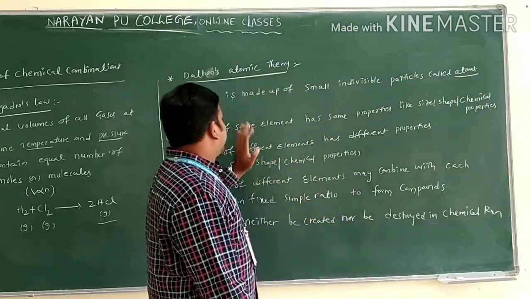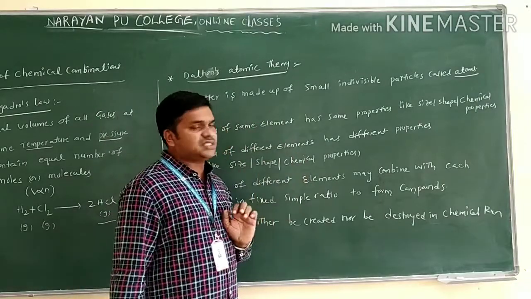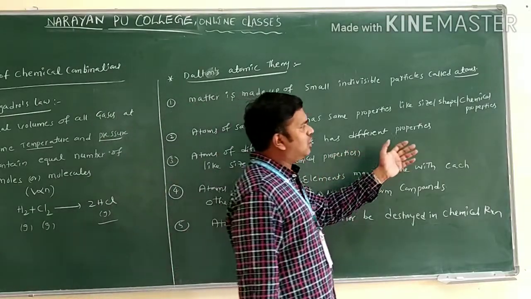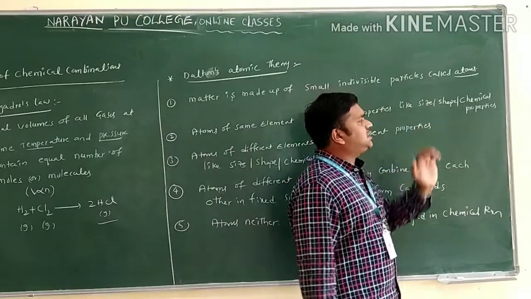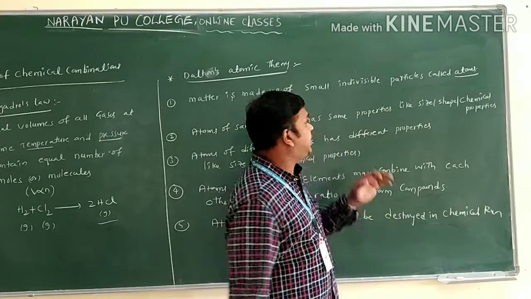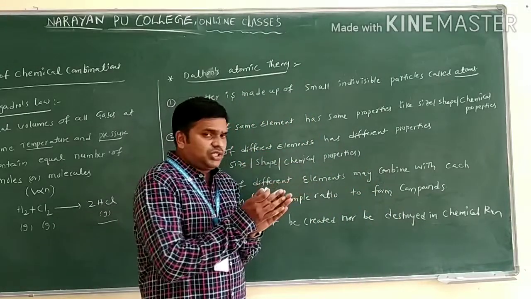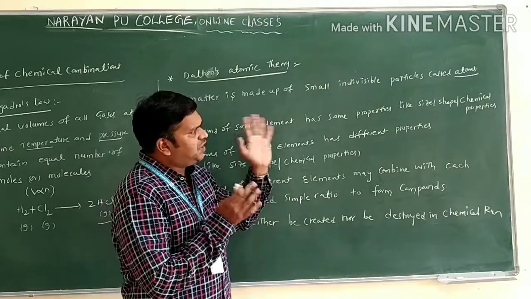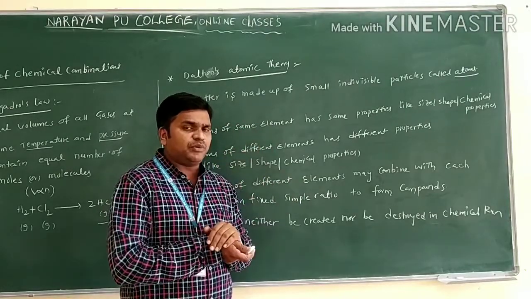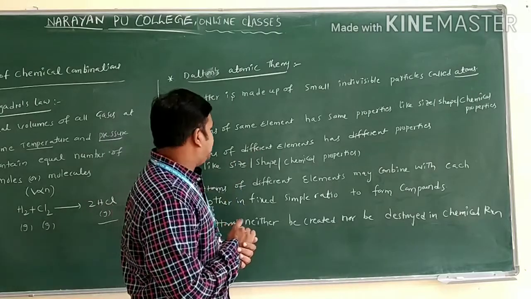Second point: atoms of the same element have the same properties. The size is the same, the shape is the same, and the chemical properties are the same only. If we take hydrogen, we can observe that hydrogen atoms have the same size, the same shape, and the same chemical properties. Atoms of different elements have different properties.